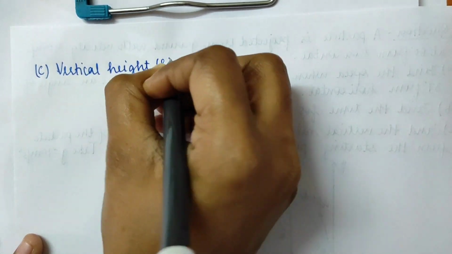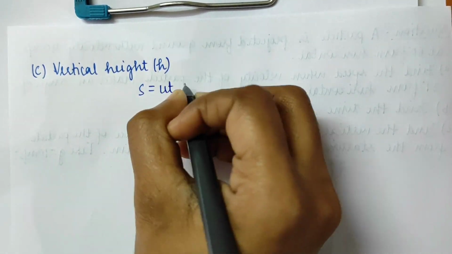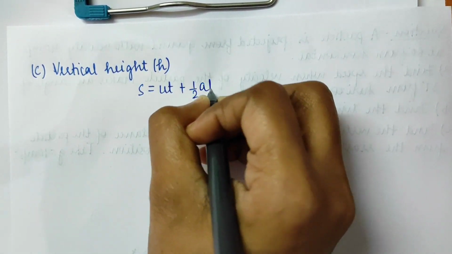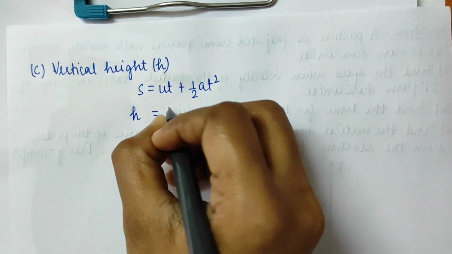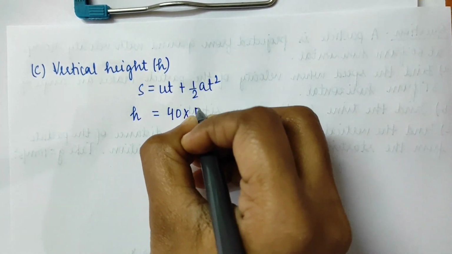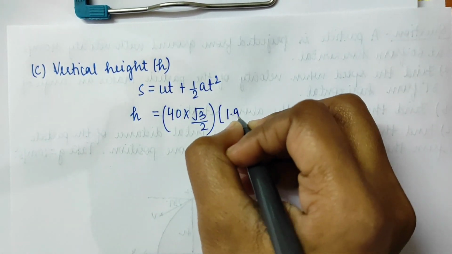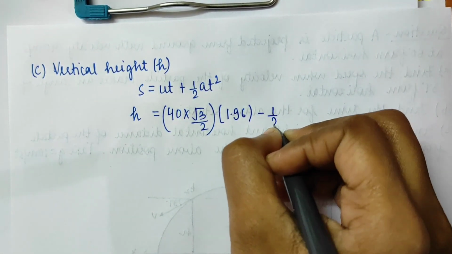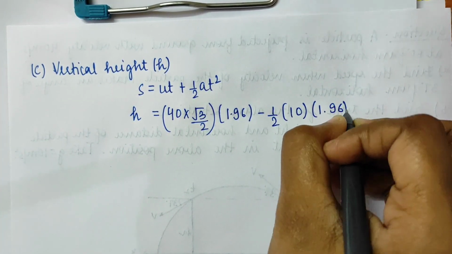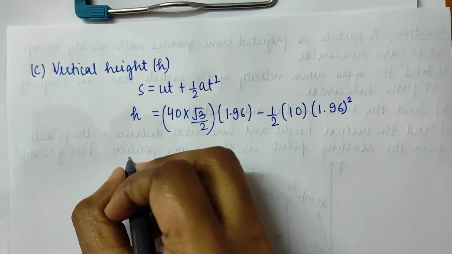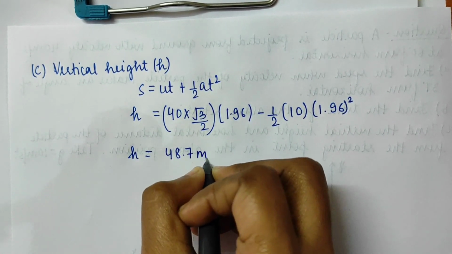Now coming to the third part of the question, that is the vertical height h. I am going to again apply the second equation of motion, that is s equals ut plus half a t square. Here s is nothing but h, that is the vertical height. h equals 40 into root 3 by 2, this is u. Time t is 1.96, minus half a is 10, t is again 1.96 square of this. So h will come out to be 48.7 meters.